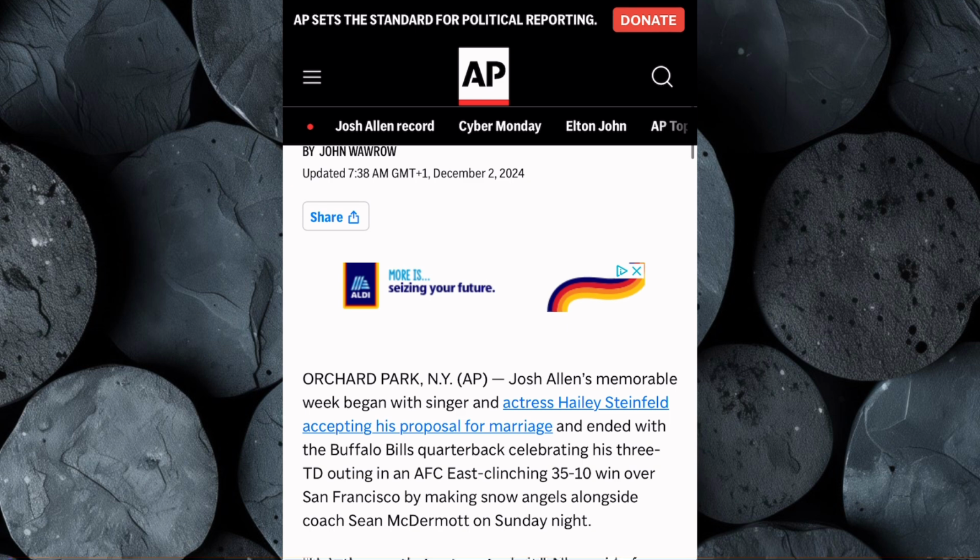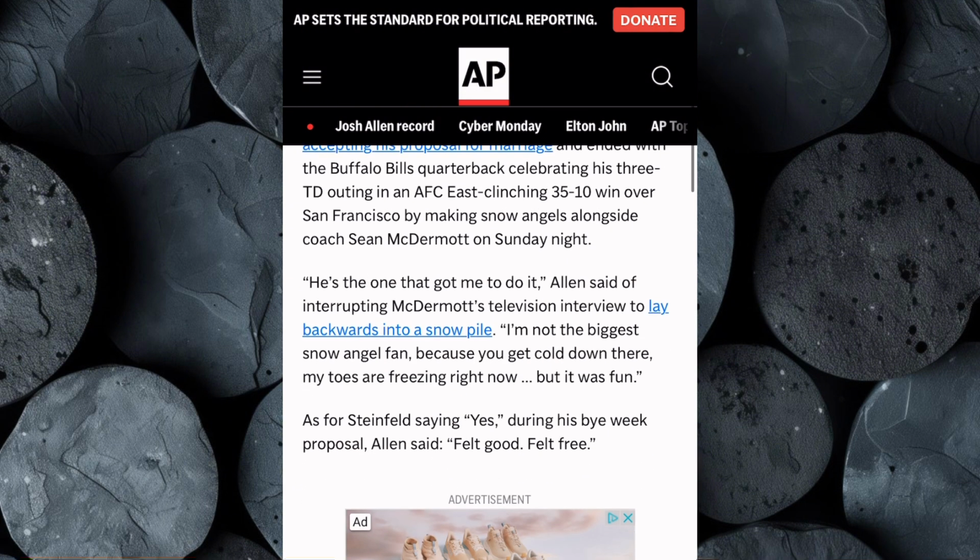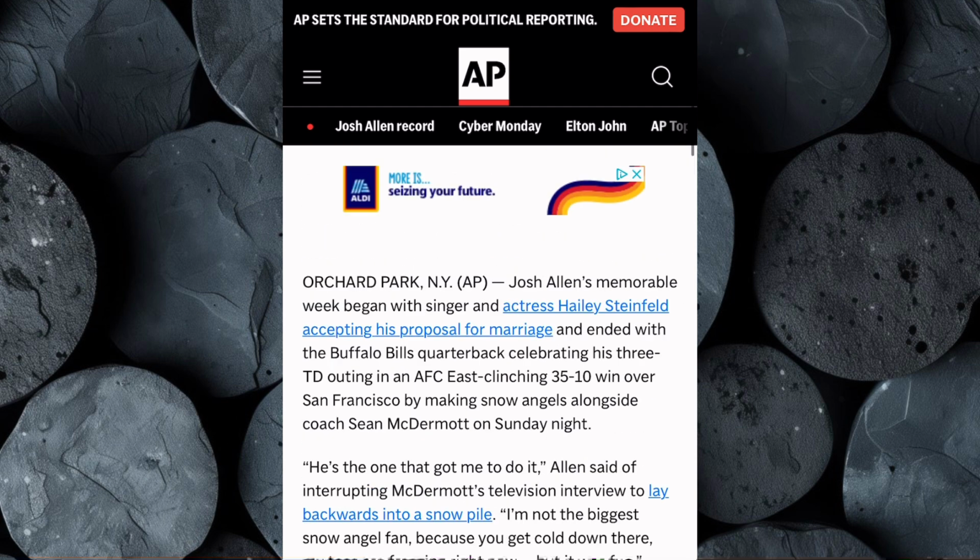Now you might be tempted to copy the article word for word, but don't. Copying content directly can lead to copyright issues, which is something we want to avoid at all costs. Instead, we're going to take that article and transform it into something new and unique using the power of AI.